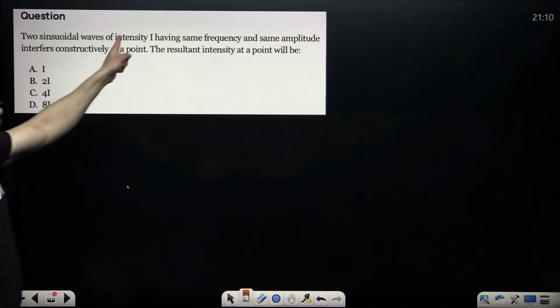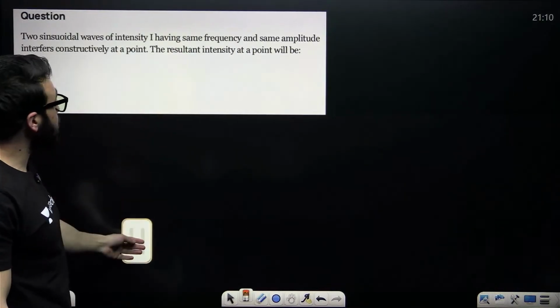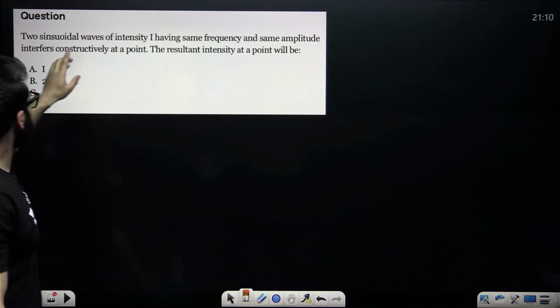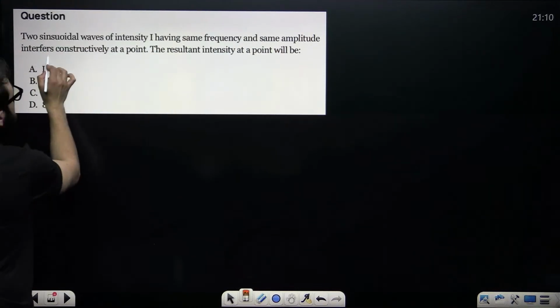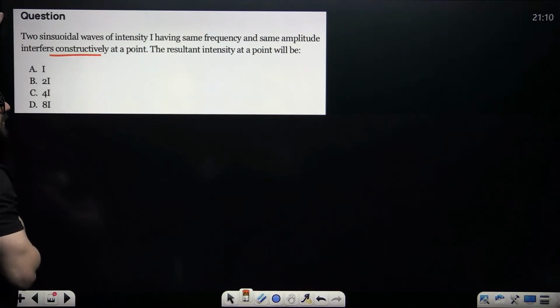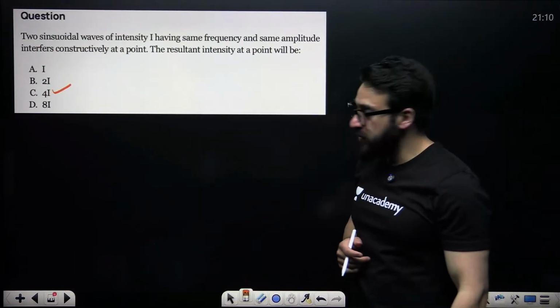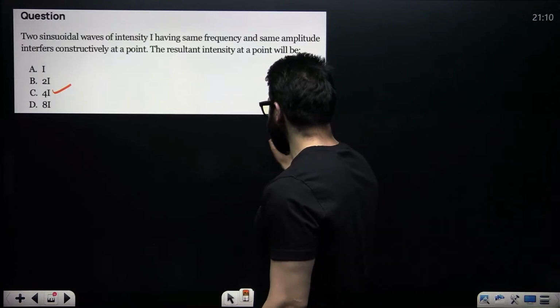Two sinusoidal waves of intensity I, same frequency and same amplitude, interfere constructively. The resultant intensity at the point is 4I. Already discussed, resultant intensity will be 4I. How do you find it?